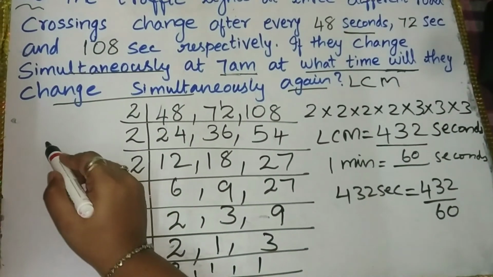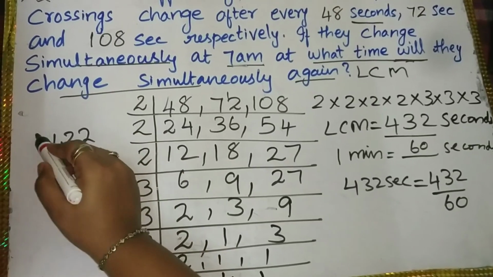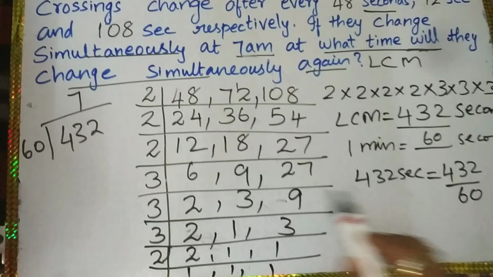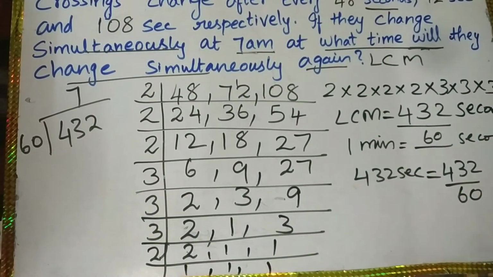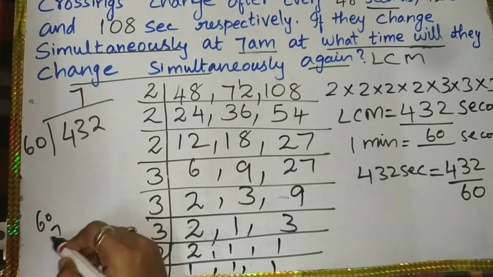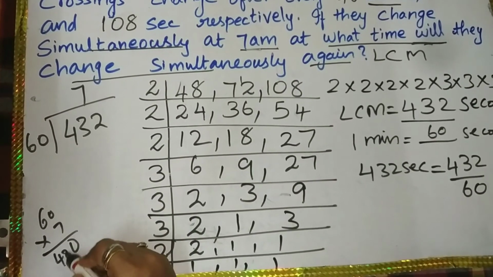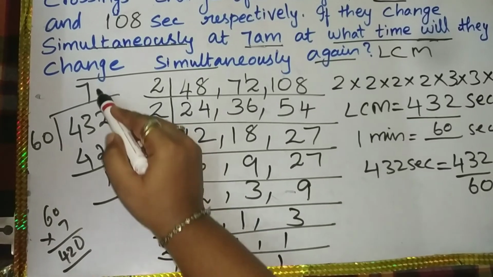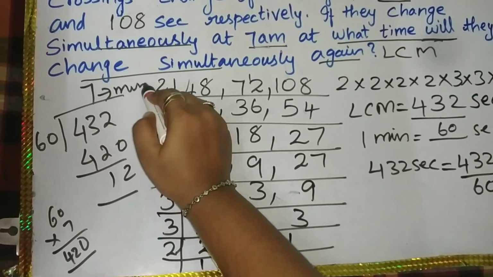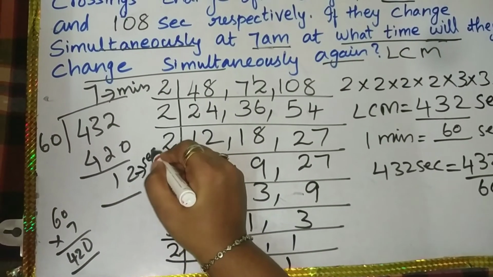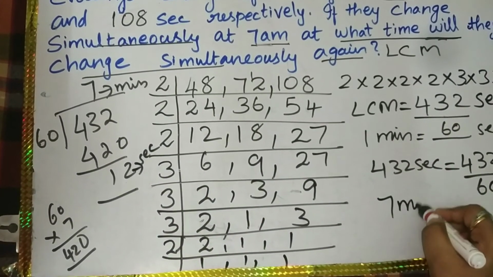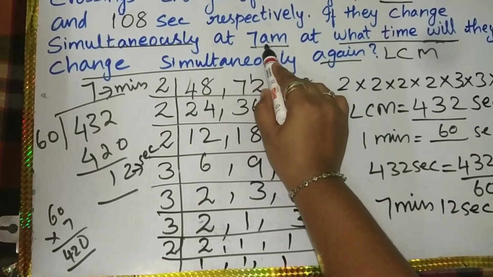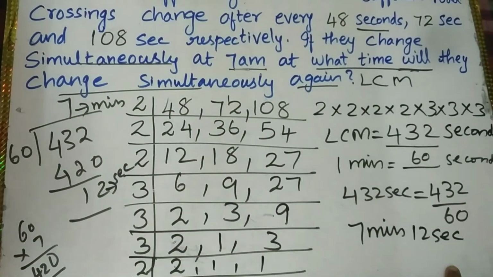Yes, we'll do it here. 432 divided by 60. How many times will it come? 7 times. If you want, you can check it: 60 into 7, 6 7s are 42, so 420. Now subtract it. 2 it will come, 12. So 7 minutes, and the remainder you should consider as your seconds. So 7 minutes 12 seconds. After 7 a.m., 7 minutes 12 seconds it will take.